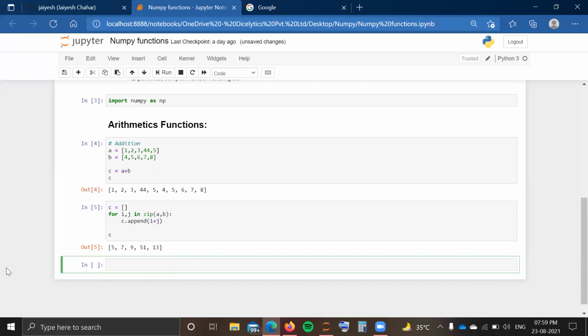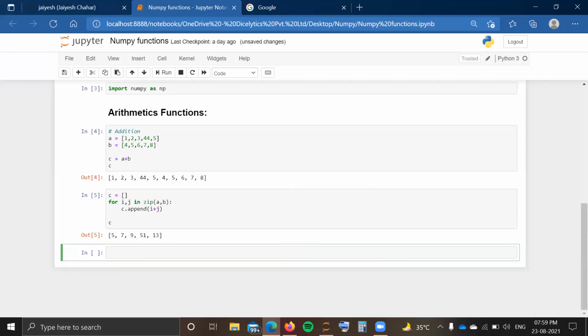That's why, before NumPy was present, people in simple Python used to struggle a lot performing various arithmetic functions. In that time, NumPy comes in handy. So what will happen in NumPy? Let us say I am making an array, say ARA, which is my NumPy array of my list A.